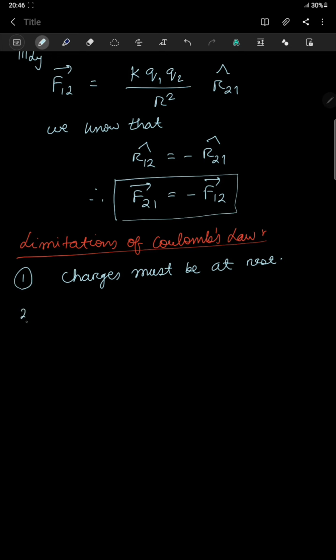Okay. Second one, the charges must be point charges. They must be point charges. Okay.